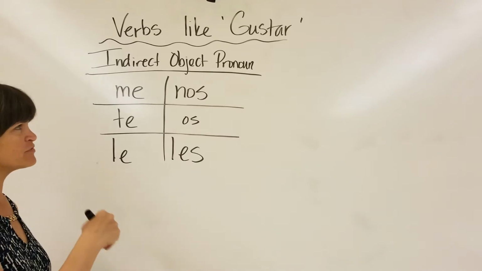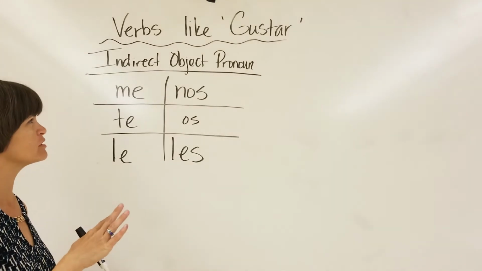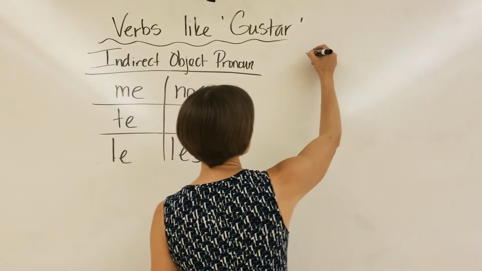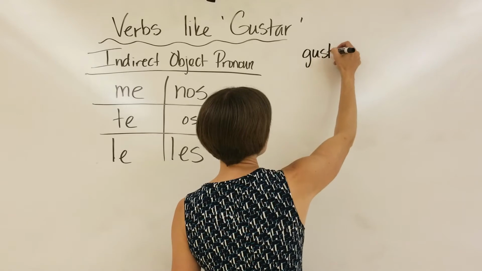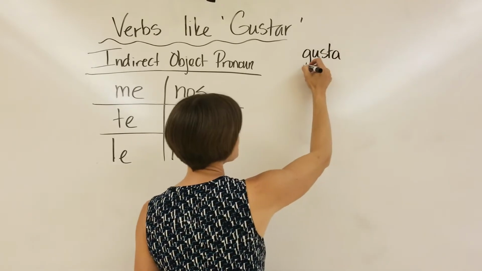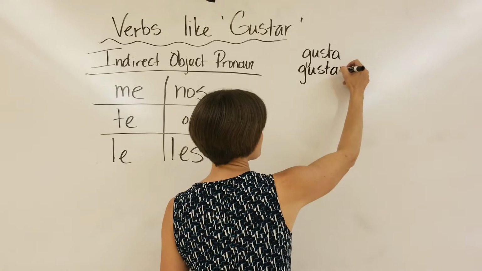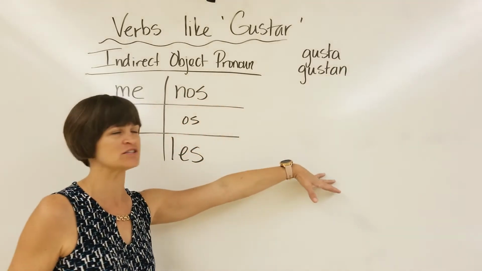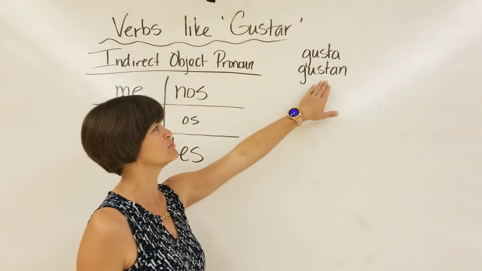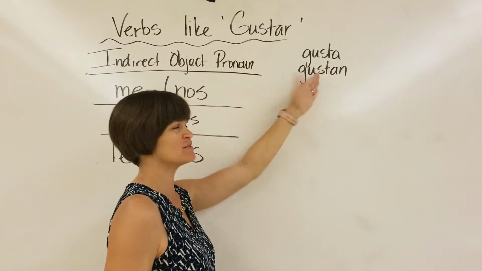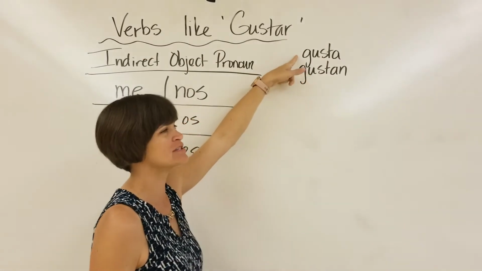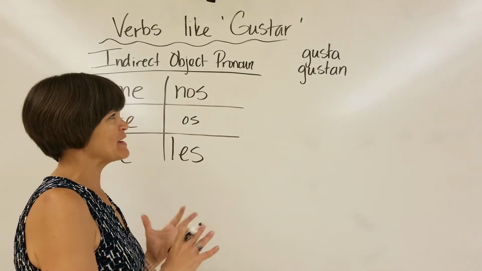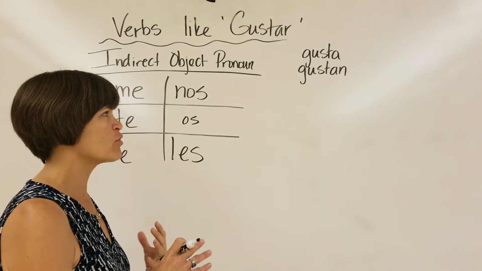So then we've got a bunch of verbs where you're only going to really be using a couple forms of them for the most part. One of them was the verb gustar, which meant to please. So your two options were either gusta or gustan. And that was based on the thing that followed it. So if all of them were pleasing to me, I would use gustan. If bananas, plural, then I would use gustan. But if it was a cookie, then I would use gusta. So it'll be based on the thing that follows it, whether you use the singular or the plural form.